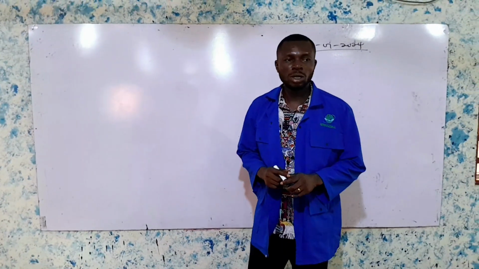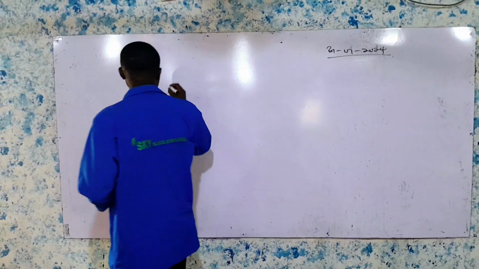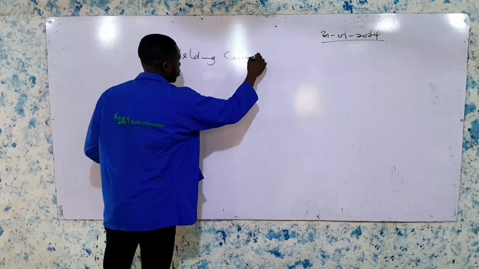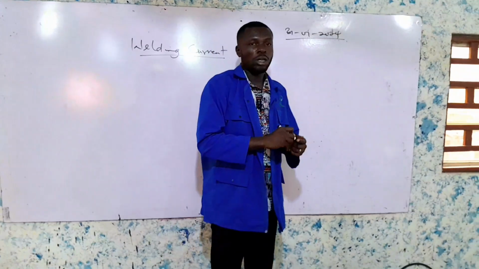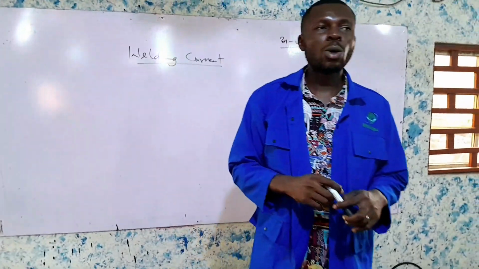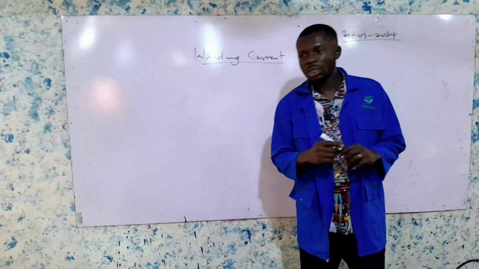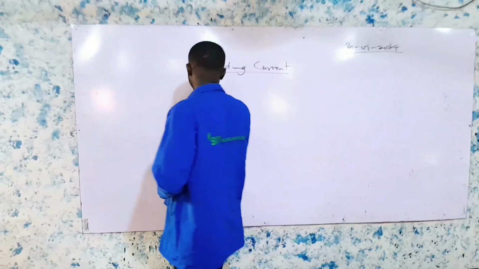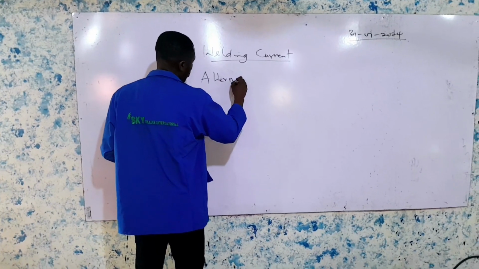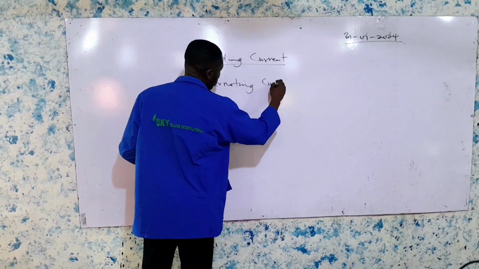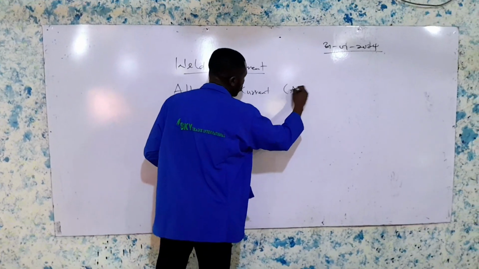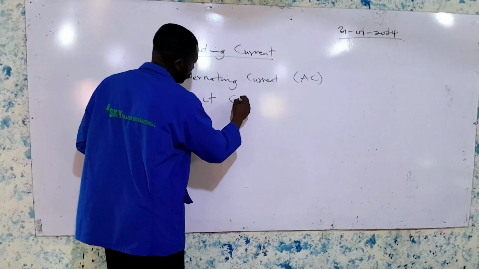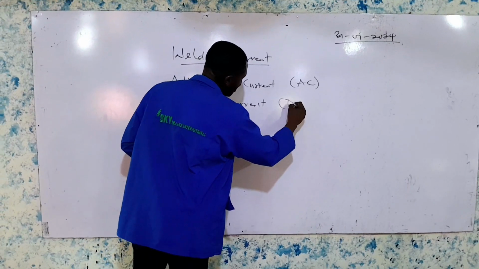In today's topic, we're going to be talking about welding current. Now, if you remember yesterday, we mentioned that we have two types of current in welding. At the end of our topic yesterday, we said we have the AC current, which is the alternating current, and we have the direct current, which is the DC current.